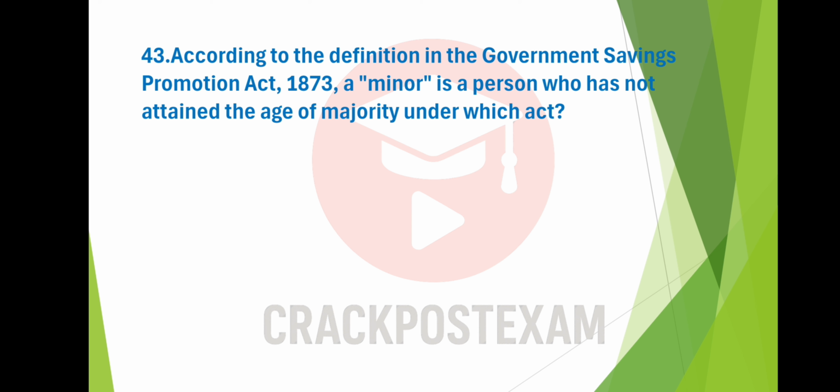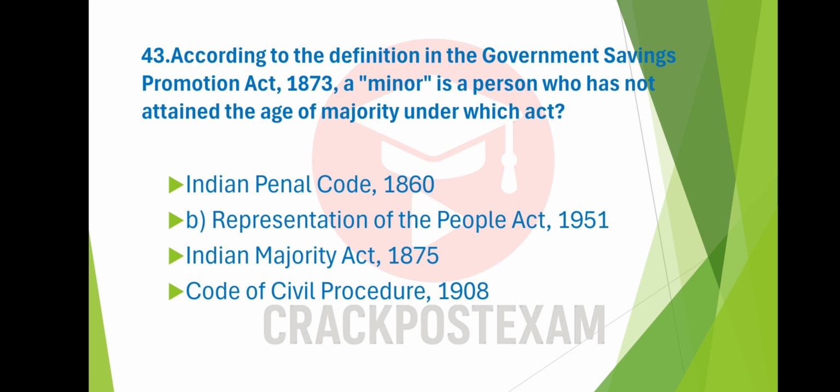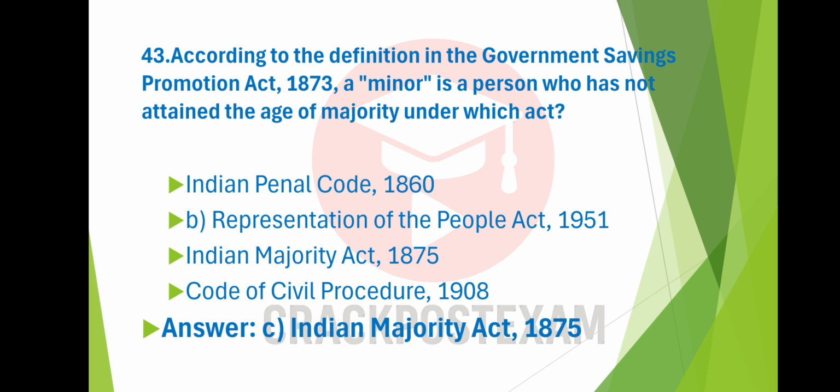Question number 43. According to the definition in the Government Savings Promotion Act 1873, a minor is a person who has not attained the age of majority under which Act? Option A, Indian Penal Code 1860. Option B, Representation of the People Act 1951. Option C, Indian Majority Act 1875. Option D, Code of Civil Procedure 1908. And the answer is option C, Indian Majority Act 1875.